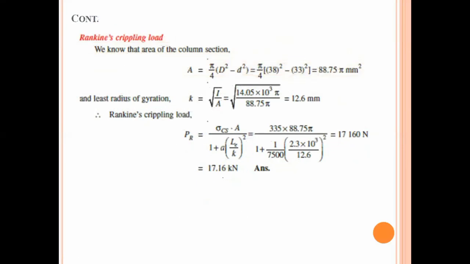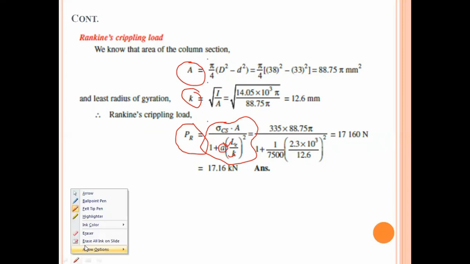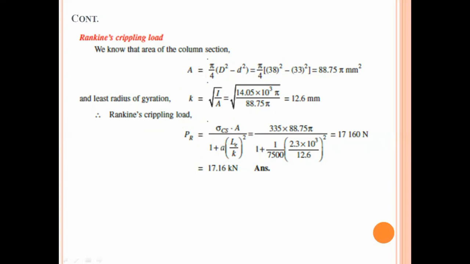Similarly, you can calculate the Rankine critical load by using the equation we have already discussed in the previous slide. Looking carefully at the equation, you just need to calculate the area and radius of gyration; all other parameters are already given in the example. To calculate the area, it is very easy: pi by 4 into D square minus d square. By putting in the values, you will have the area.